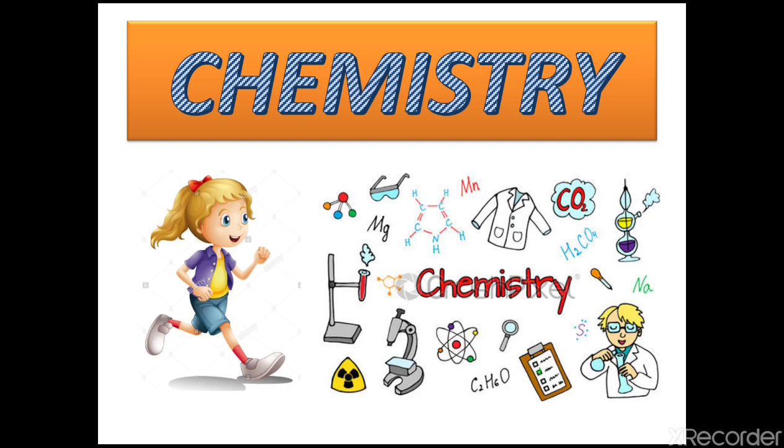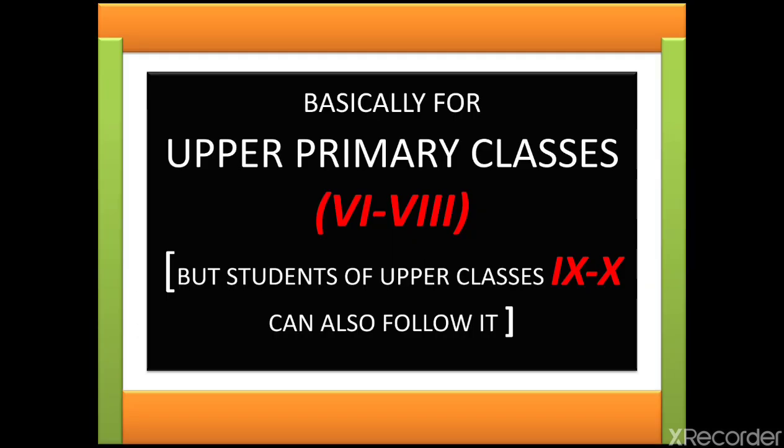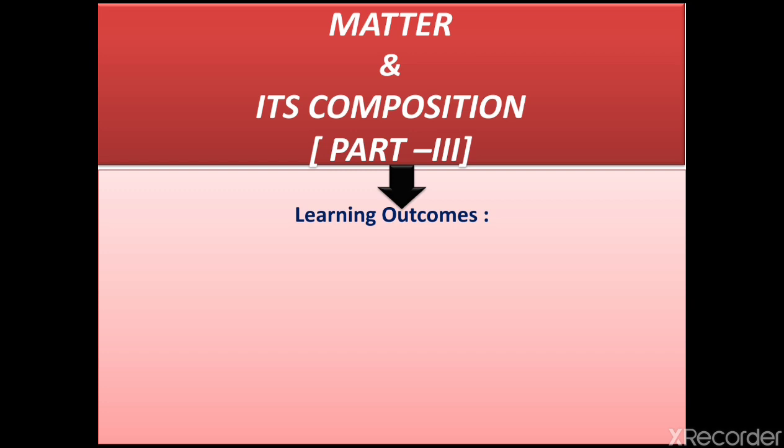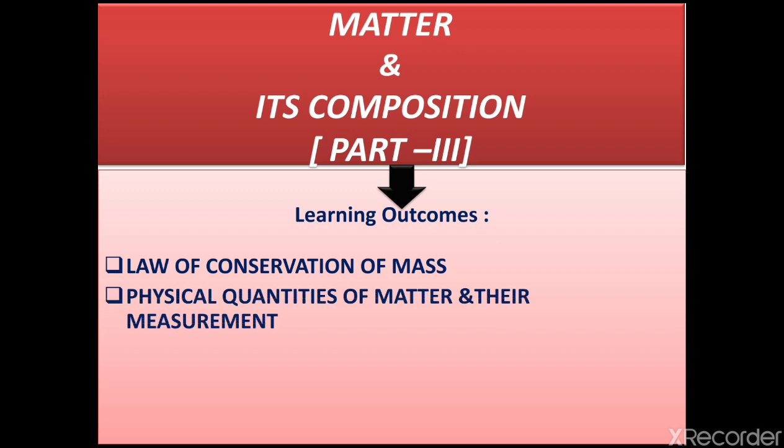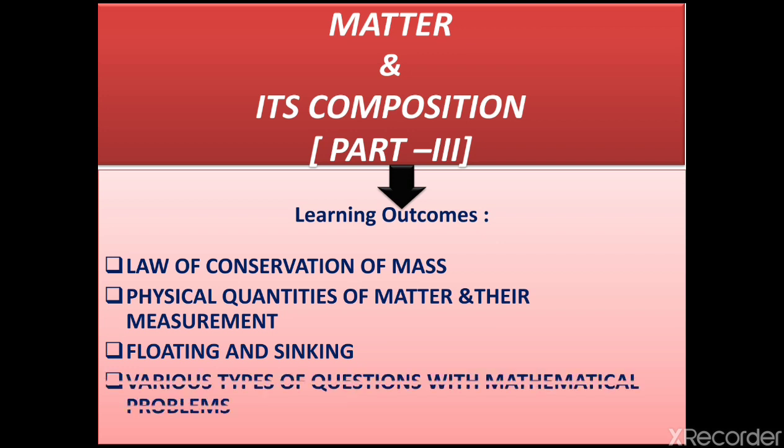Here we learn chemistry, the study of materials that make up our universe. This is basically for upper primary classes 6 to 8, but students of upper classes 9 and 10 can also follow it to clear their concepts. This is our last part of matter and its composition, part 3, and here we learn law of conservation of mass, physical quantities of matter and their measurement, floating and sinking, various types of questions with mathematical problems.